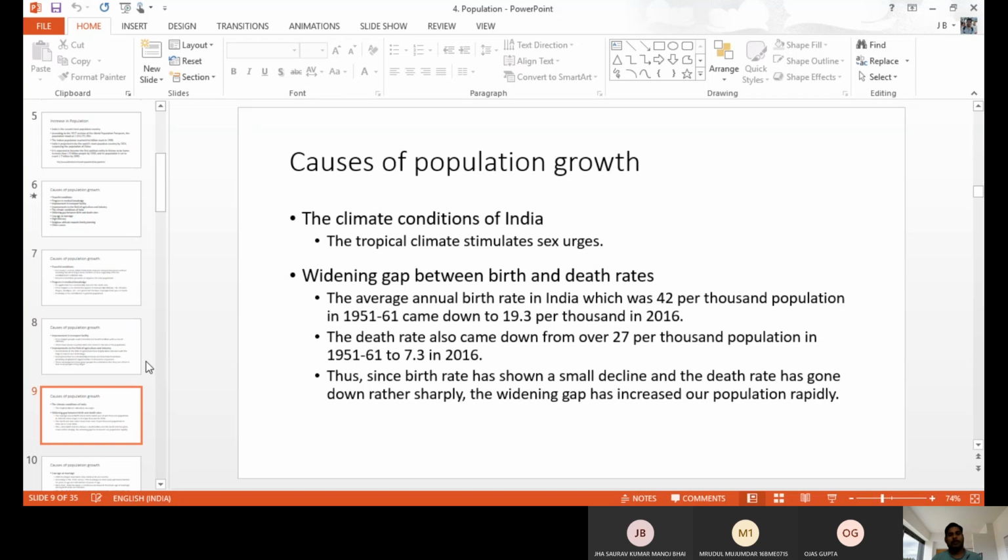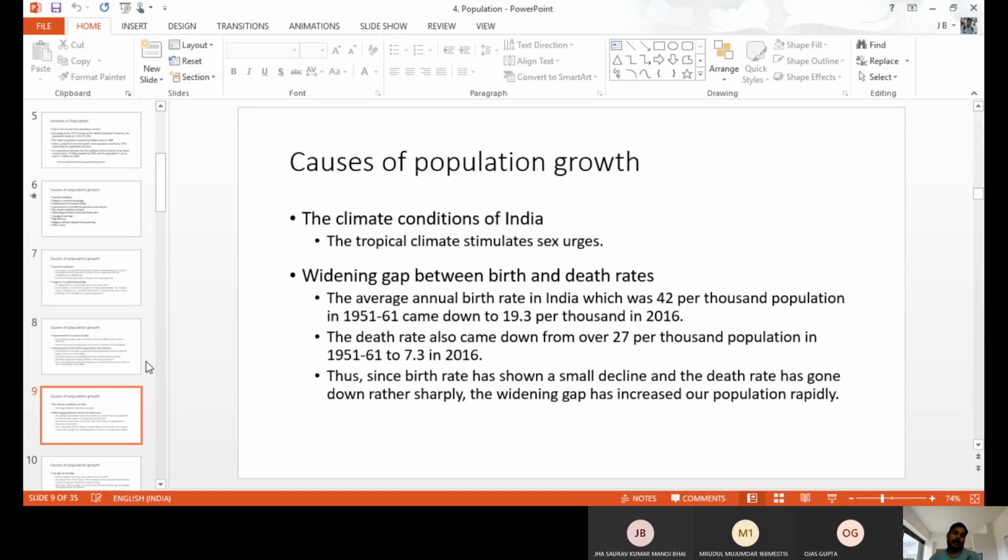And the widening gap between birth and death rates. We have a high birth rate, but the death rate is very low because of advancement in technology, transport, medicine, and all those things. So the death rate is very low, but the birth rate is very high. So this much gap between birth and death is also a reason for overpopulation.